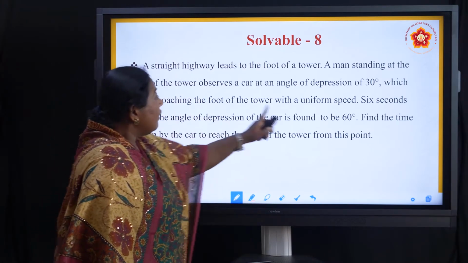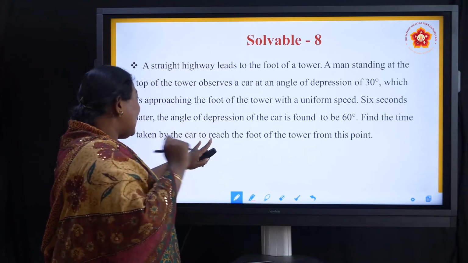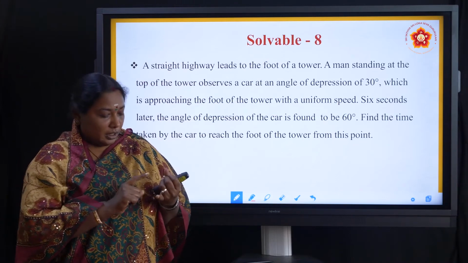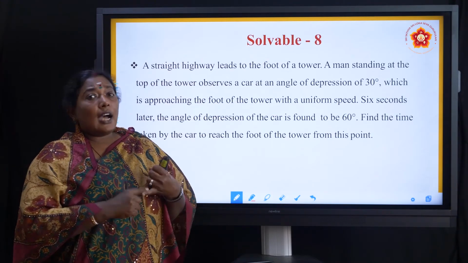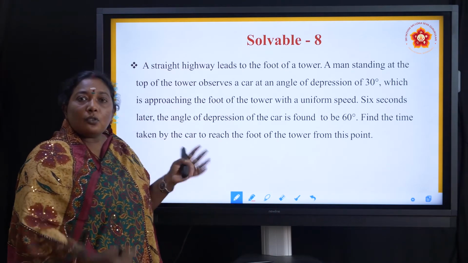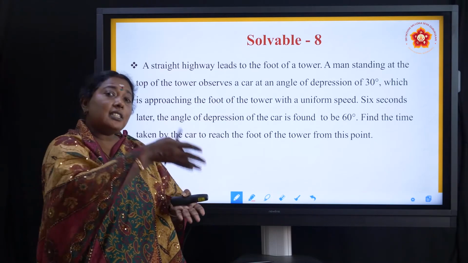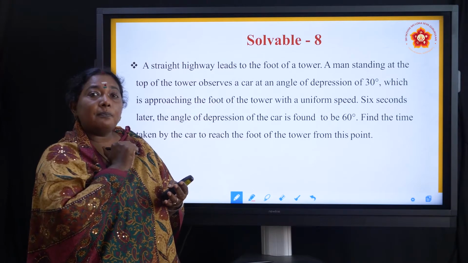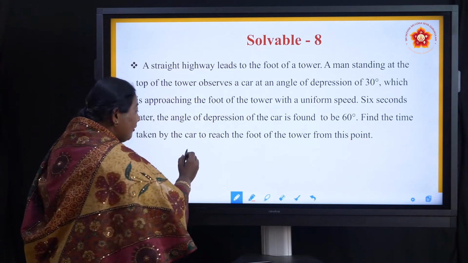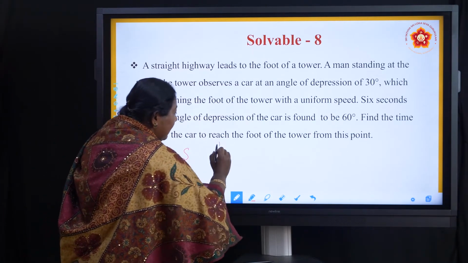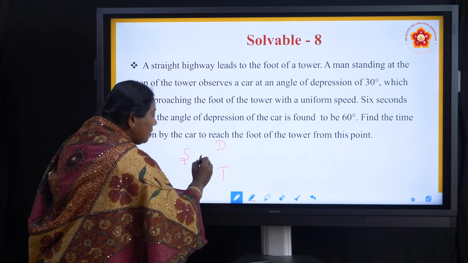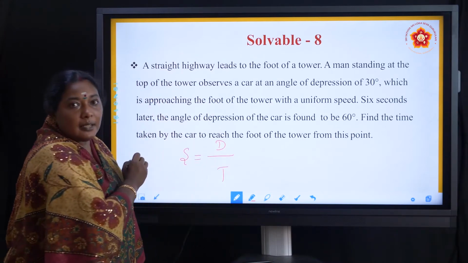What we have to find is the time taken by the car to reach the foot. So in the first you will have a question. The teacher told that this chapter belongs to heights and distances, but this question is asking, what is the time? So where did the time come from? In trigonometry, only height and distance are there. How can I find the time? So now we have to go to physics. Physics tells that if speed, distance and time are there, I have a relation for that. Speed is equal to distance by time, right?